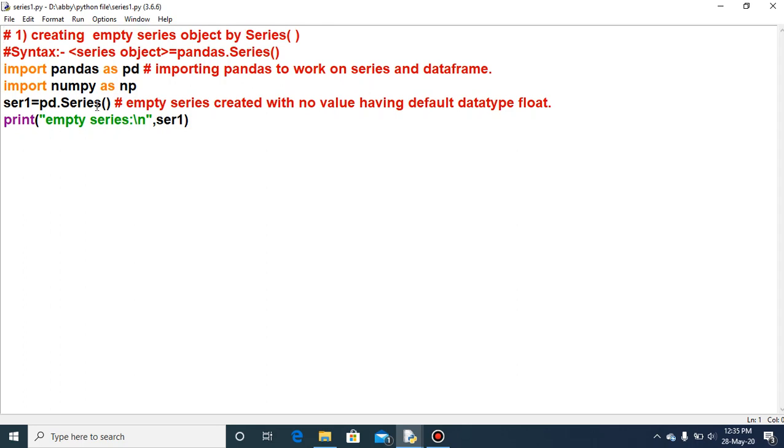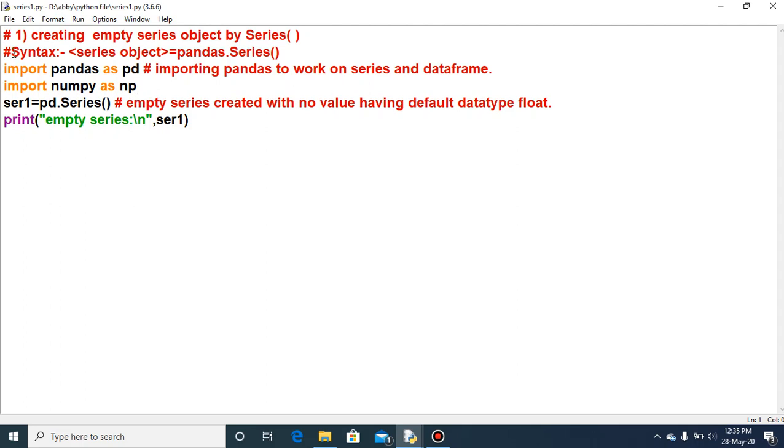In this program I have created the series with the help of the series constructor, and this series doesn't contain any value, it is empty. So when we create an empty series, the series constructor or function should remain empty. That means we will not provide any parameter into it.